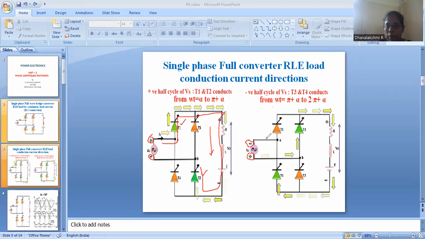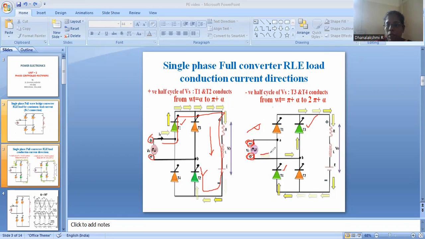Whereas during the negative half cycle, when the negative half cycle of the supply comes, here you can see that the polarity has been reversed. So here the polarity is negative, whereas the polarity here is positive. So therefore, during the negative half cycle, the thyristors T3 and T4 are ready for conduction, whereas thyristors T1 and T2 are reverse biased.